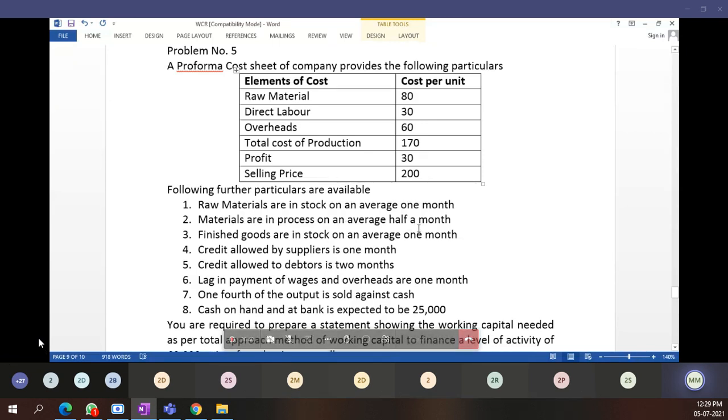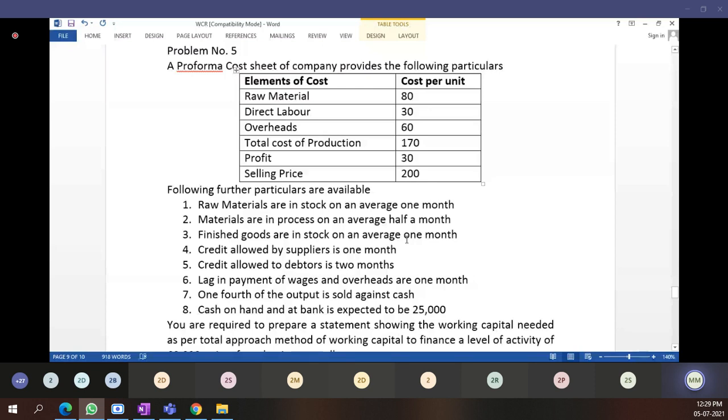Work in progress also comes in current liabilities. I already told you, stock of raw material, stock of work in progress, stock of finished goods. These are all stocks. Stocks means inventory. These all come under current assets. Finished goods are in stock on an average of 1 month.